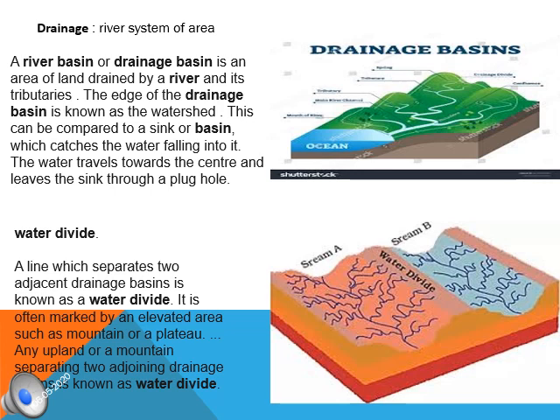But if the land is in a mountainous shape, a little bit upward in the middle, like it is given in the figure, then the water will divide into two portions, east and west, and start flowing that way. If the land is flat, it will go in various directions. But if the land is a bit elevated in the middle, then the water will flow towards the east or west side, and that is nothing but a water divide.